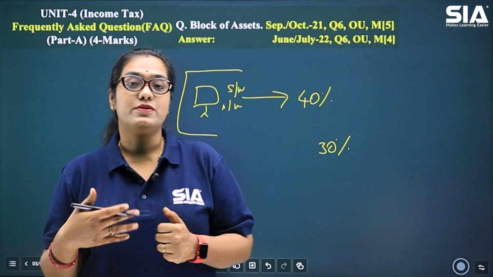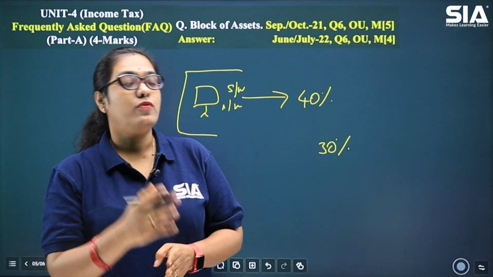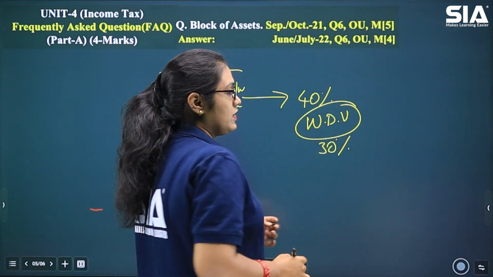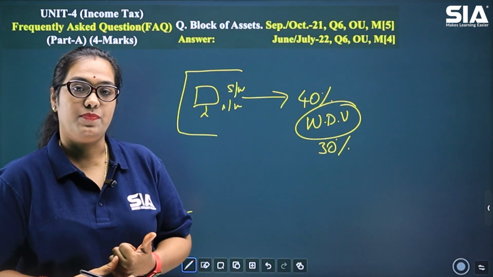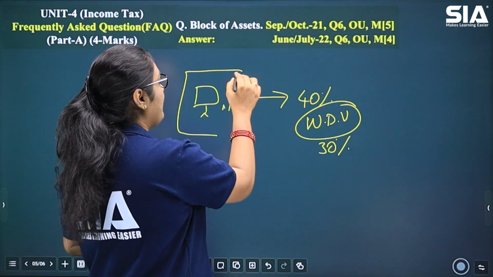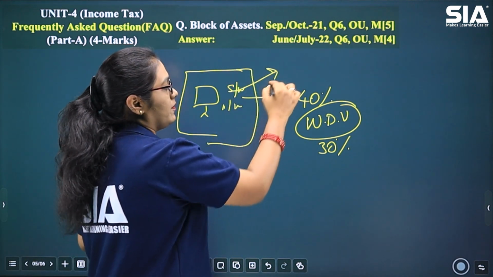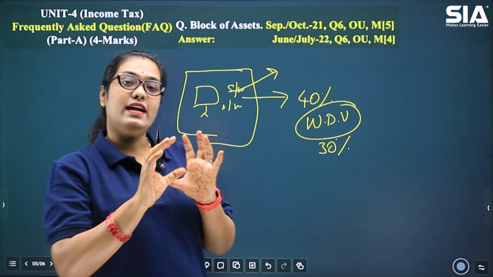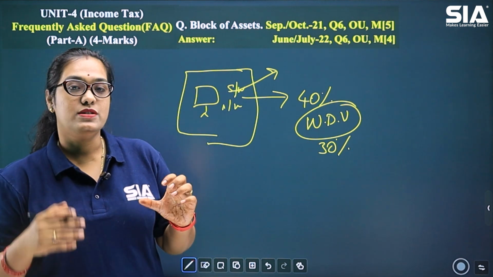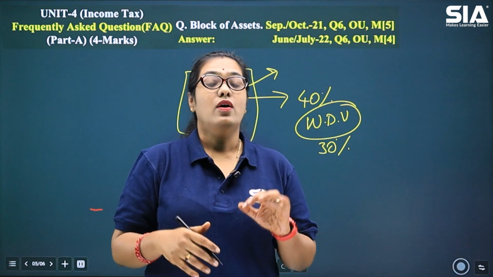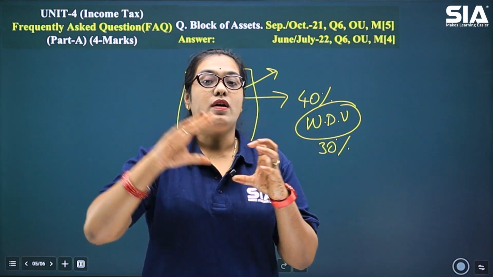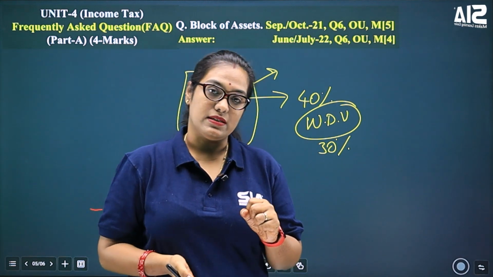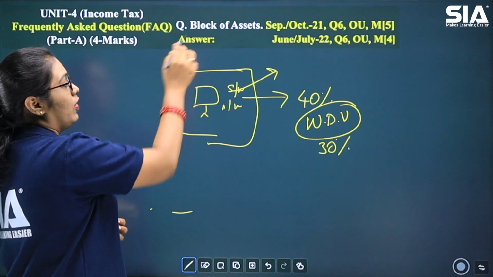Now how do we calculate depreciation? Which method of depreciation? We follow the written down value method of depreciation while we are computing for these capital assets. And what happens if one asset of the block is sold? Then the sale value is deducted and we calculate depreciation for the remaining assets. What happens if all the assets of that block are sold? Then we do not calculate any depreciation for that. Only the sale value is considered. So this is about your block of assets.